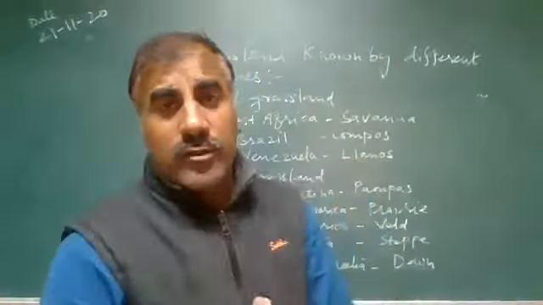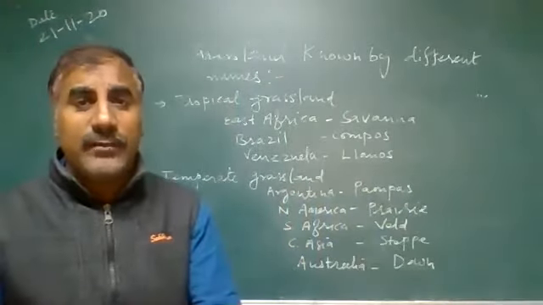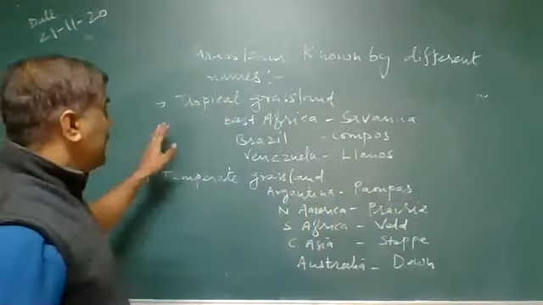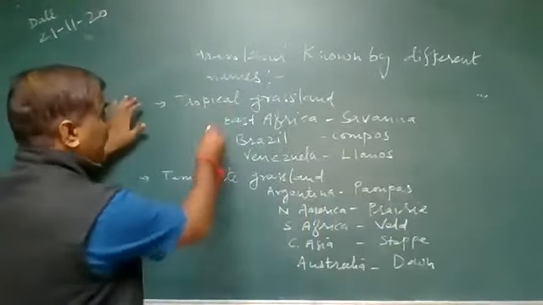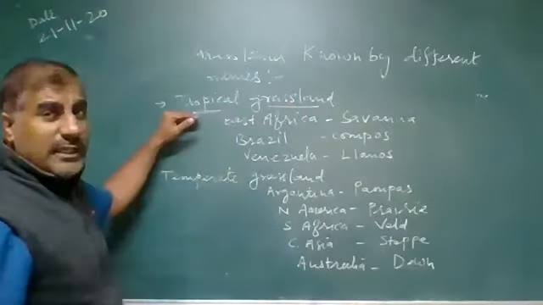So dear student, tropical and temperate grasslands are also known by different names in the world. Tropical grassland is found near the equator.